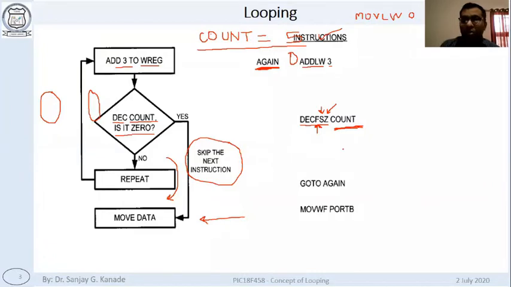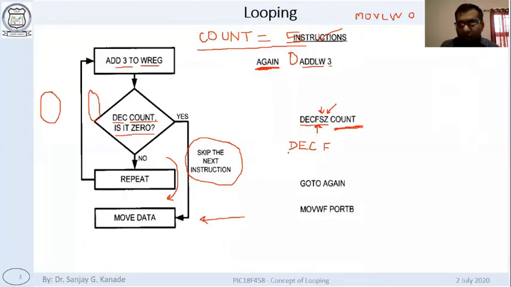It is a little more complicated. It's a very small instruction in writing, but it does a lot of things. Sir, can you repeat this? Yeah, I'm repeating. See, this DECFSZ is a complicated instruction. You can see there are n number of parts. DEC stands for decrement. What are we going to decrement? We are going to decrement the value in F. F means any file register, which is provided here.